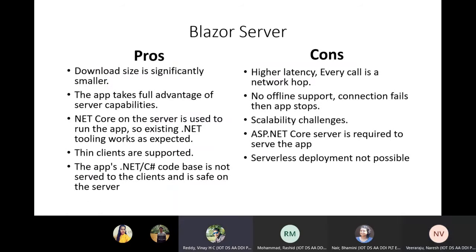Scalability means, let us say, one application can cater to only 5,000 requests per second. During peak time, if 6,000 users come, you will usually get this 500 internal server error. So at that time we need to set up two servers to run the application.